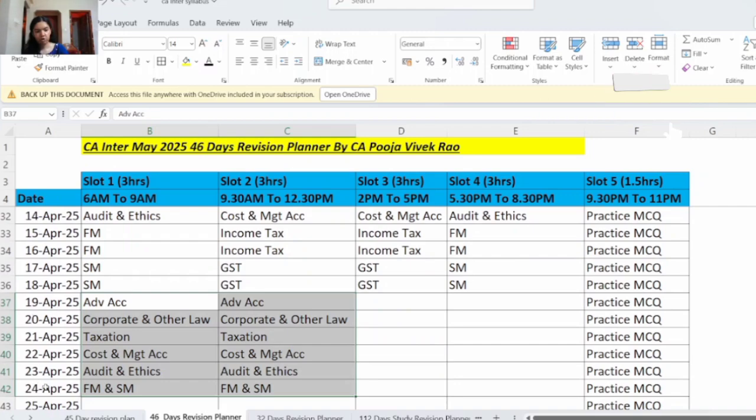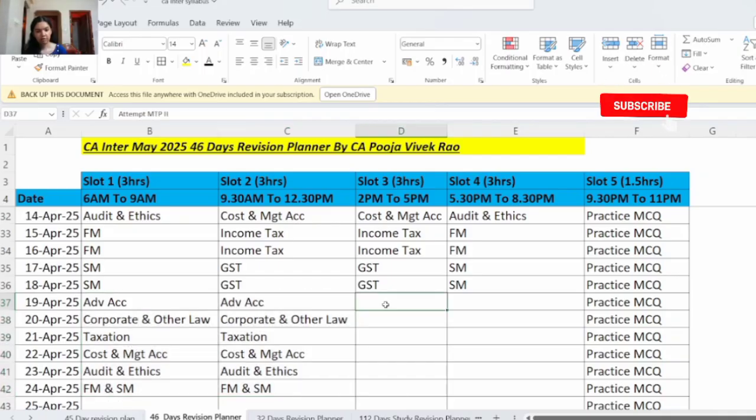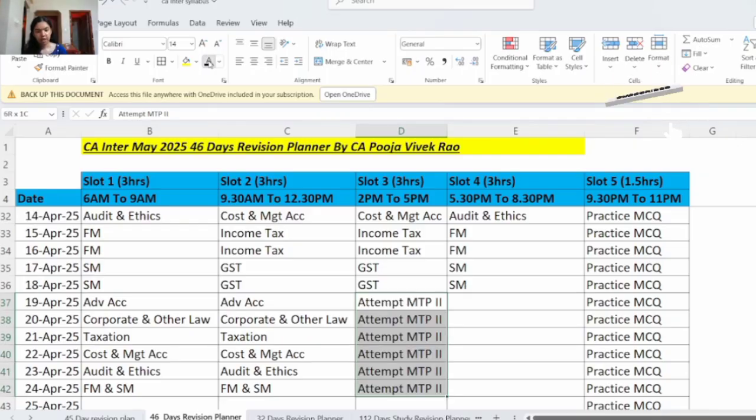Then from 19th April to 24th April, the next 6 days, here you will be revising each subject per day in slot 1 and slot 2. That is, on 19th April you will revise advanced accounting, 20th April corporate and other law, and so on. Then in slot number 3, you will attempt the mock test paper 2. This is the same time as the exam time.